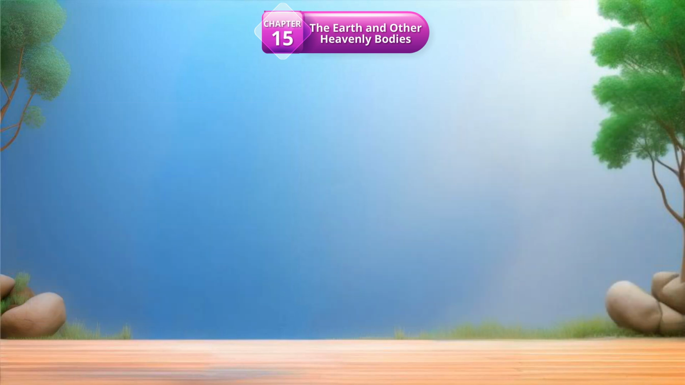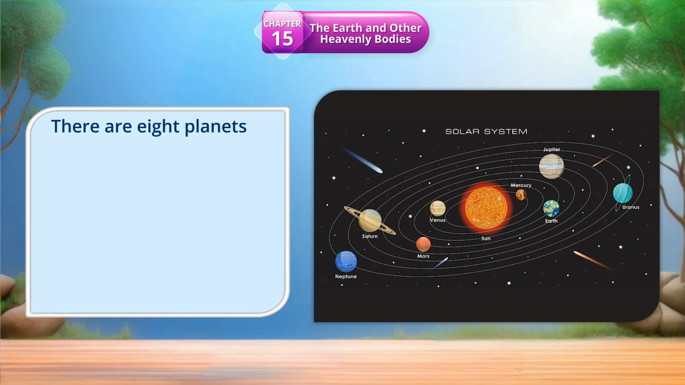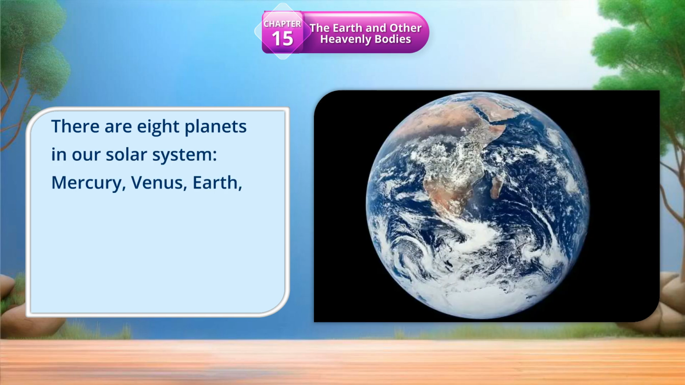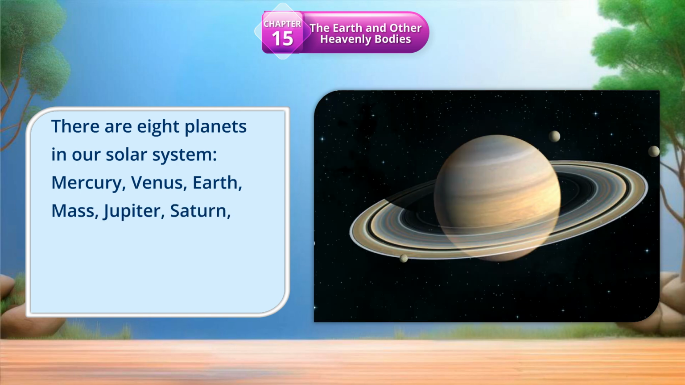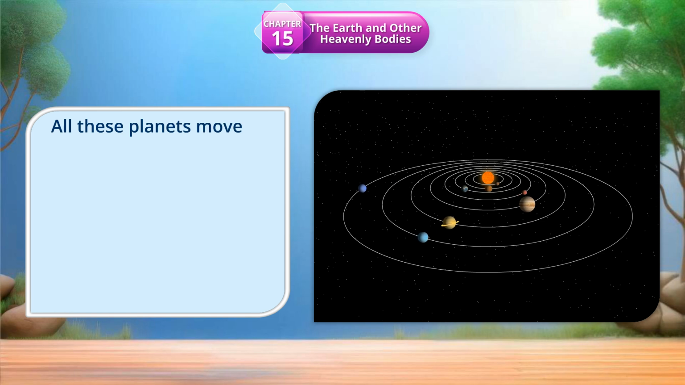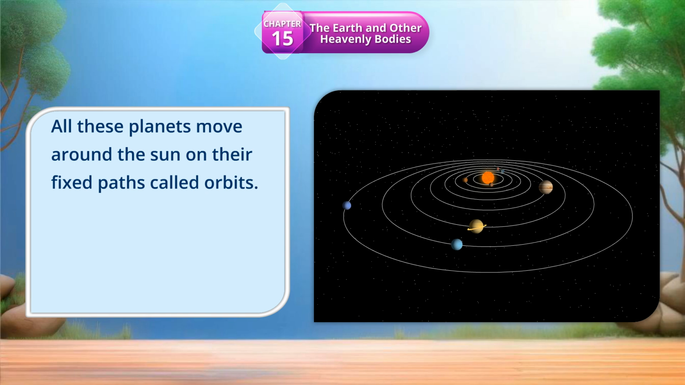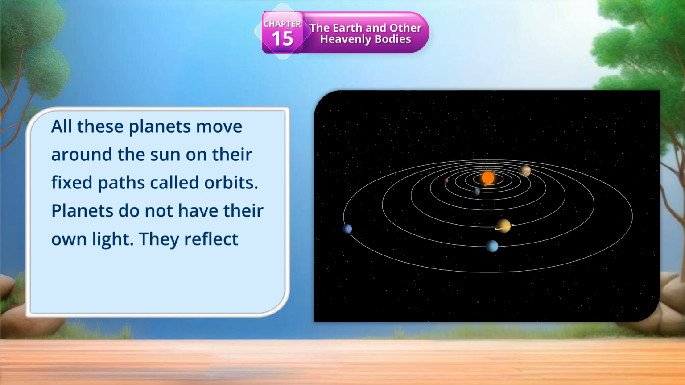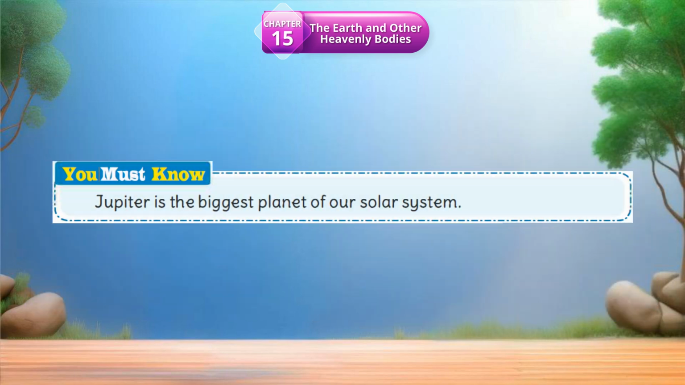There are 8 planets in our solar system: Mercury, Venus, Earth, Mars, Jupiter, Saturn, Uranus, and Neptune. All these planets move around the sun on their fixed paths called orbits. Planets do not have their own light. They reflect the light of the sun. You must know, Jupiter is the biggest planet of our solar system.